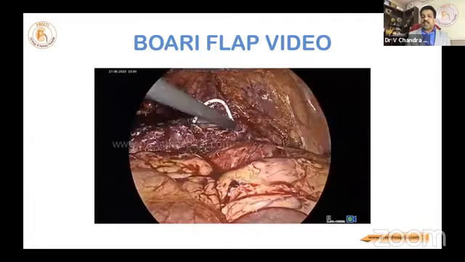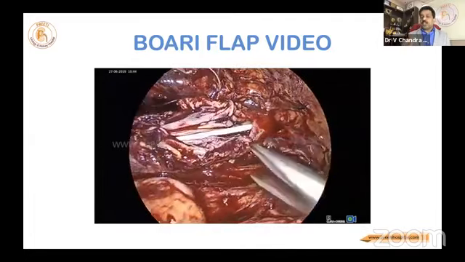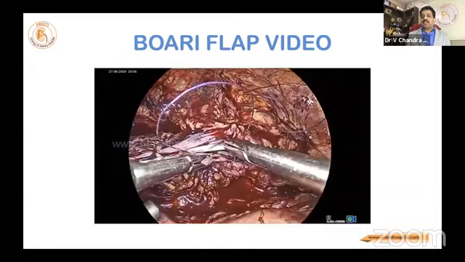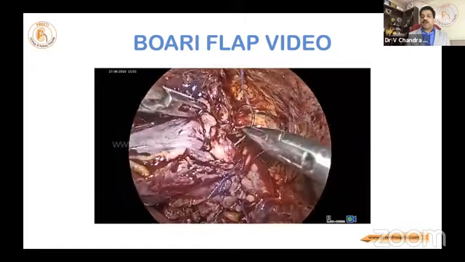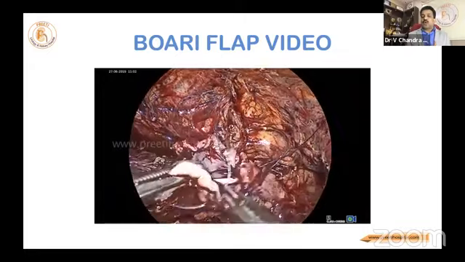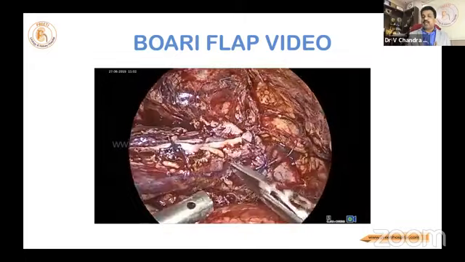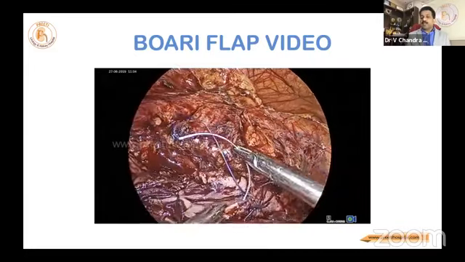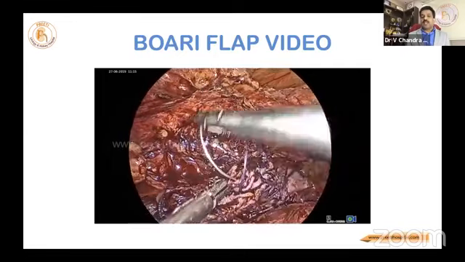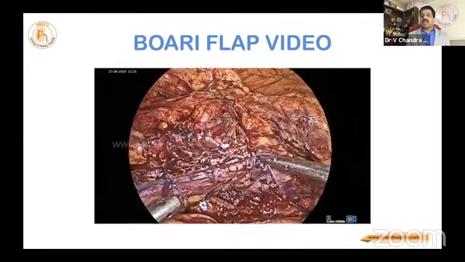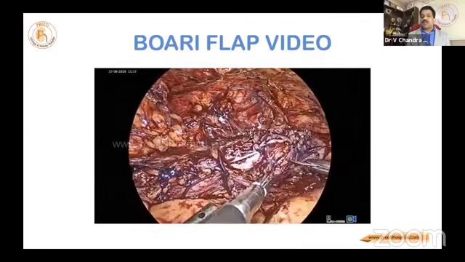Like any other stent, we put it through the suction cannula. Now I am taking interrupted lateral bites. This should come freely. At this point, if you have traction, then you have to do renal descensus, which will get another 3 to 4 centimeters. But everything was loose. So 2-0 I have used because both the tissues were thick, and this needle is one of the best needles in laparoscopy. You can take the bites wherever you want.